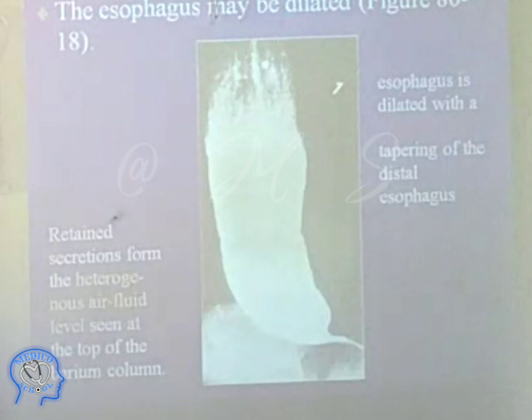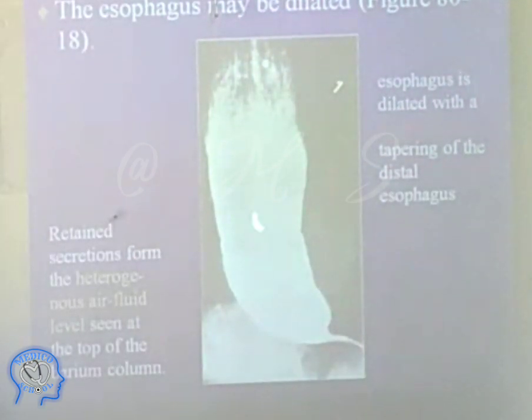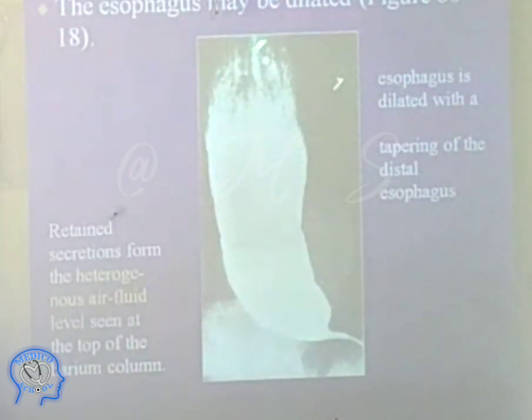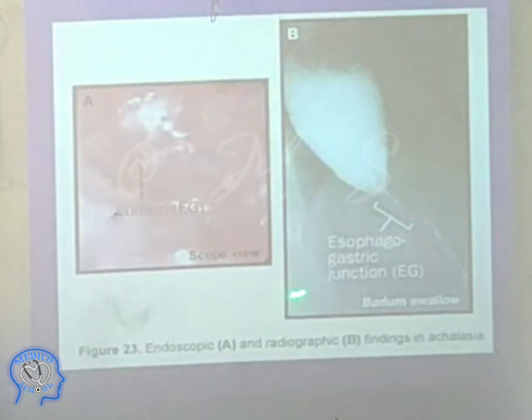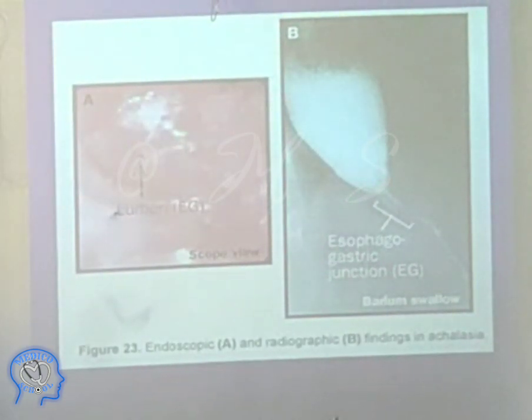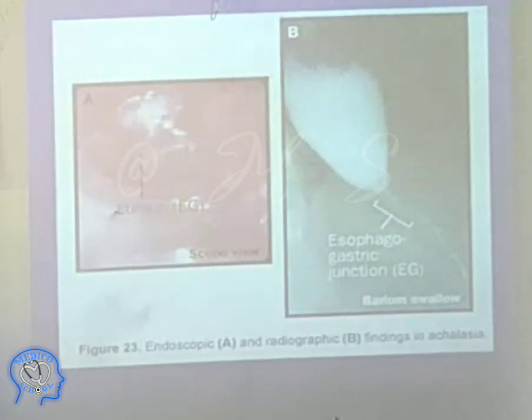Now see, this is the bird's beak appearance on the X-ray, on the barium swallow. You can see the food is there and there's air over there. This is a gold standard X-ray, you can diagnose achalasia cardia. Are we clear? That's the portion of the GE junction, lower esophageal junction, where there is constriction.